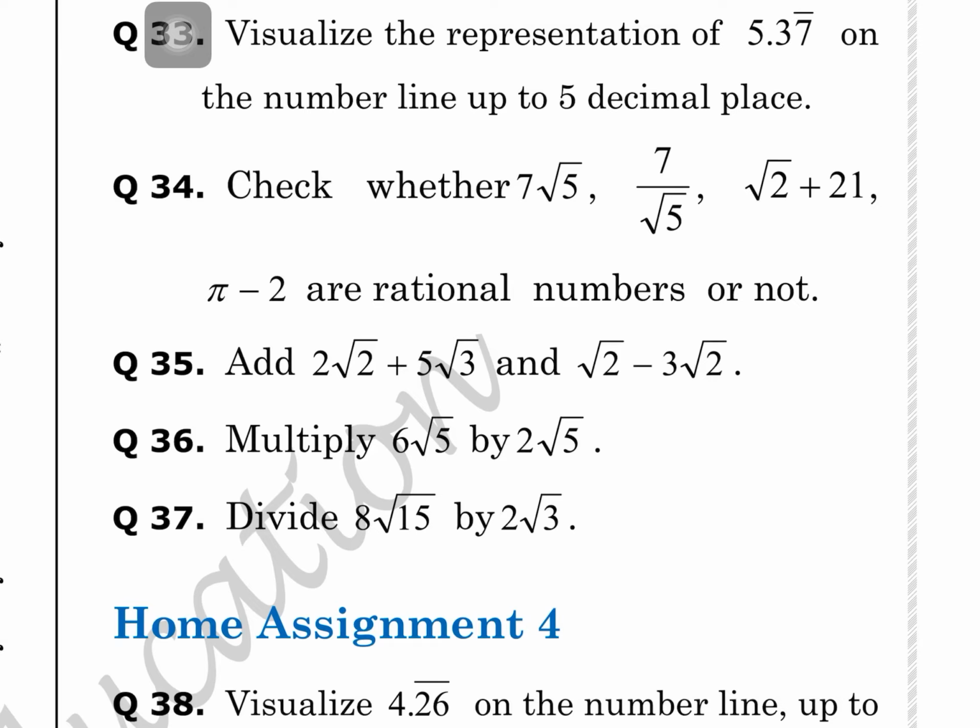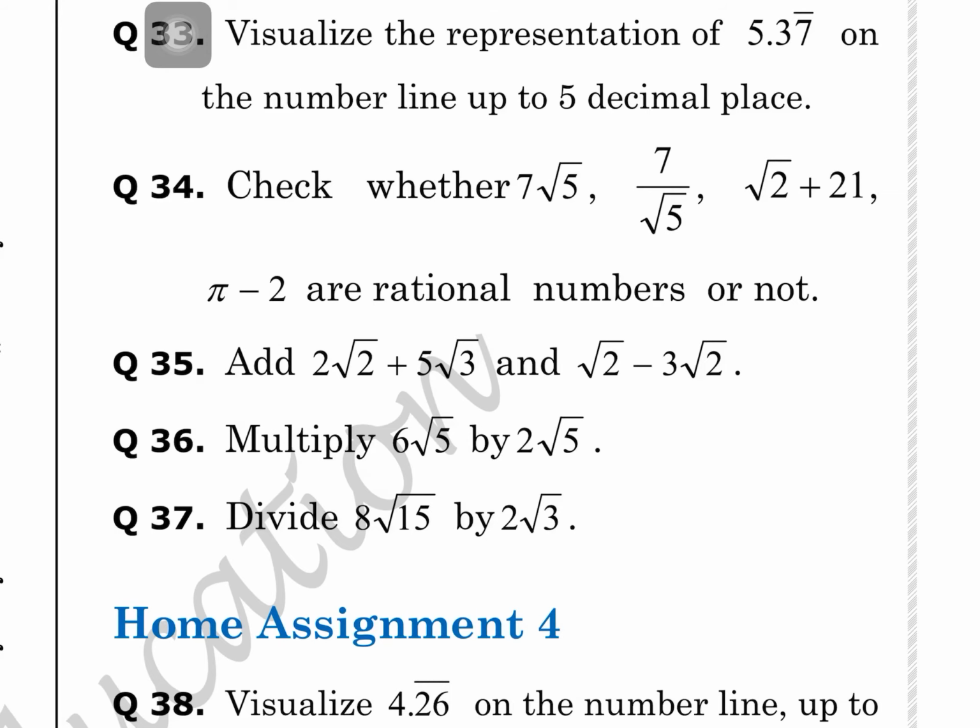Similarly, what about pi? Is pi rational or irrational? 22 by 7. So pi is a ratio here. Is it rational or irrational? This is the puzzle question here. If you start finding the decimal expansion, will it be terminating or non-terminating? Please tell me. 22 by 7, if you start solving, you will find a repeating decimal expansion, but it is rational. If it is rational, then the difference will be rational, and if it is irrational, then the difference is again irrational. Just try to think whether pi is rational or irrational. This could be your puzzle question.